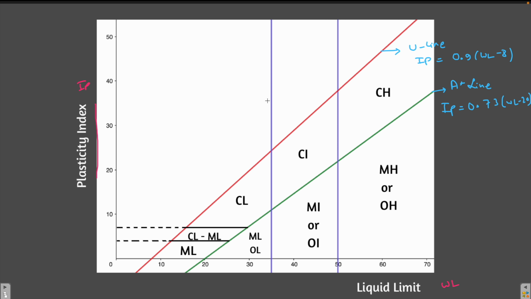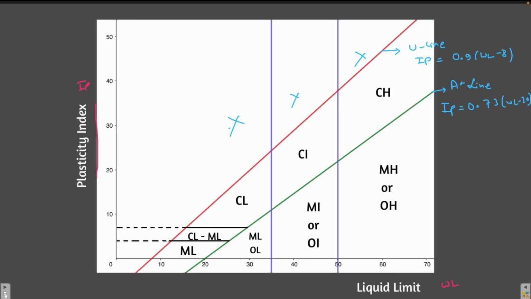There is, in this world, no soil which has the property such that it can lie above the U line. So practically there is no soil present above the U line. Okay, so every soil is below the U line. And what is the significance of the A line? The A line separates clay from silt. So anything above the A line you will find is clay, and anything below the A line is silt.